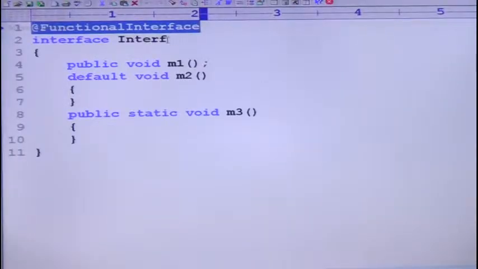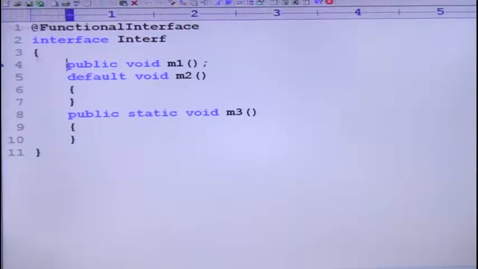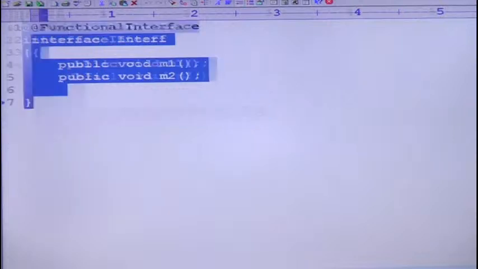javac Interrupt.java, because I saved this code as Interrupt.java. Can you please cross check, is it valid or not? Yes, obviously there is no problem, because it is perfectly a functional interface. Now let me go for another small example.